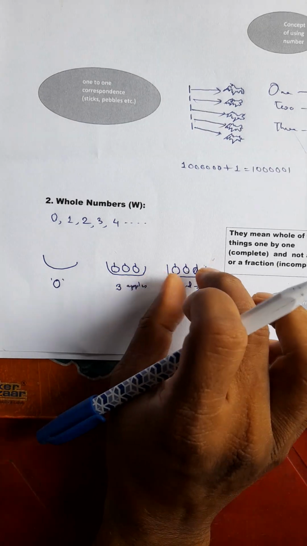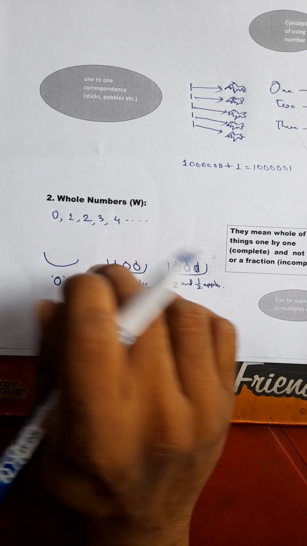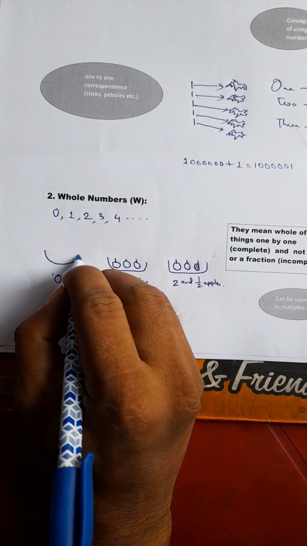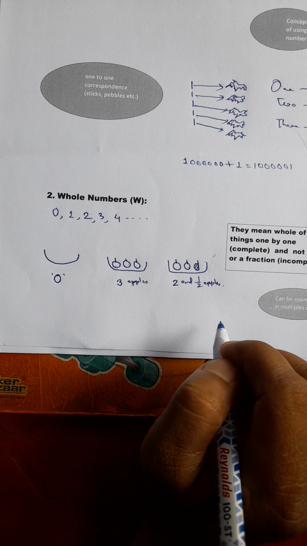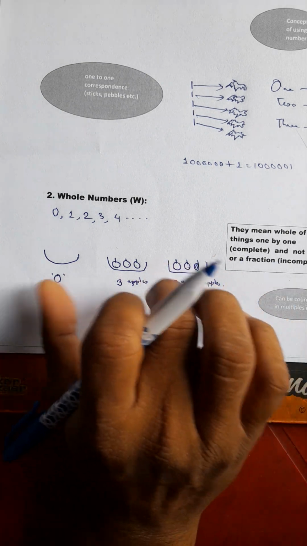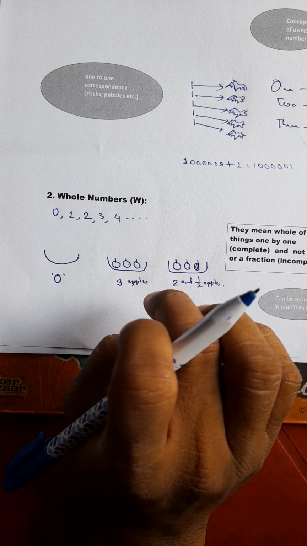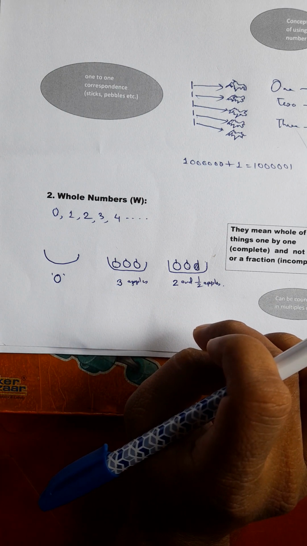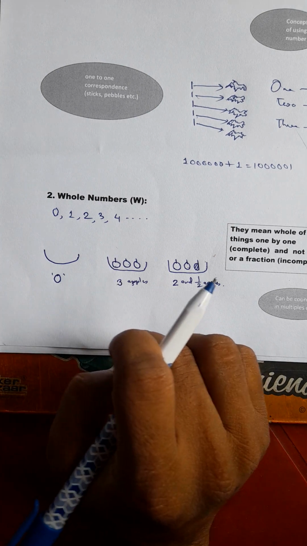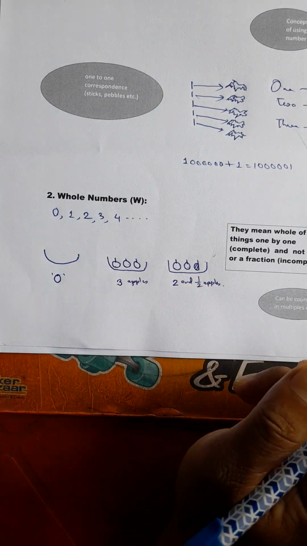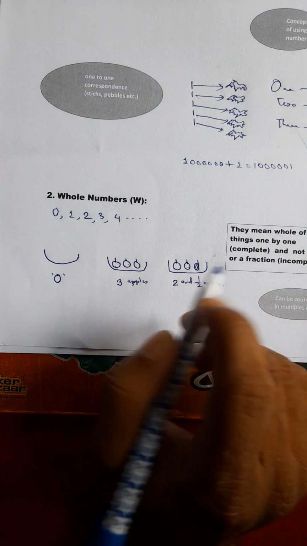So it is not a whole number, it's a fraction. The first basket contains no apples, meaning 0 apples. We can count in multiples of 1, or it might be 0, not a fraction. That is why they are called whole numbers.